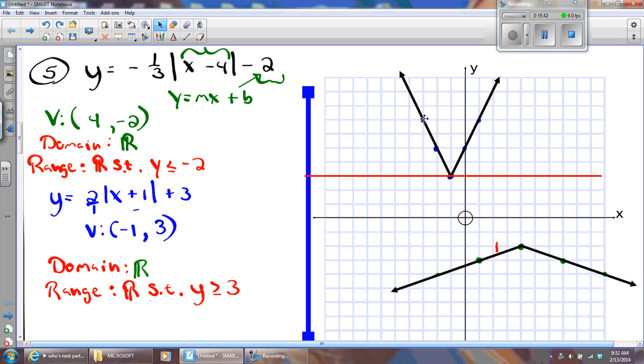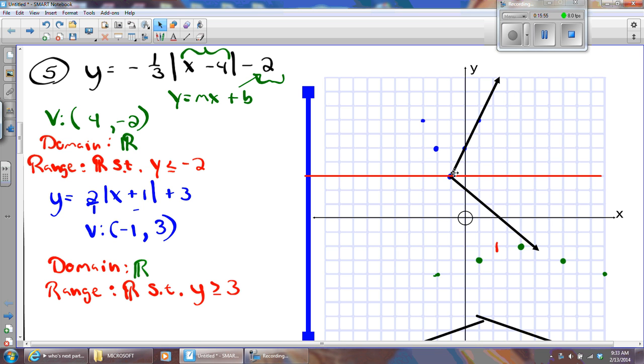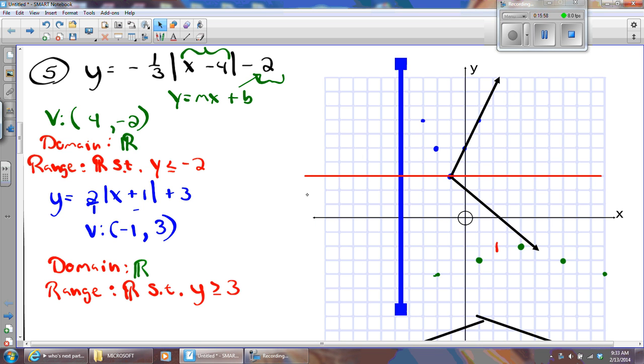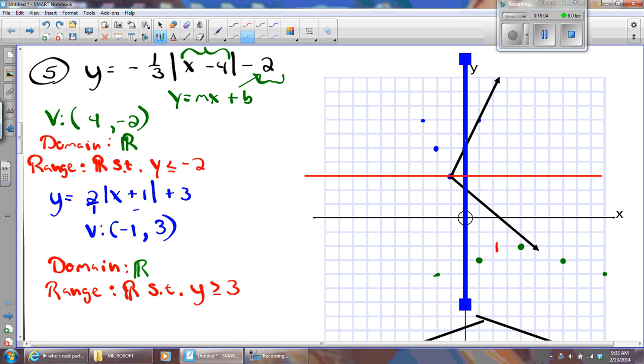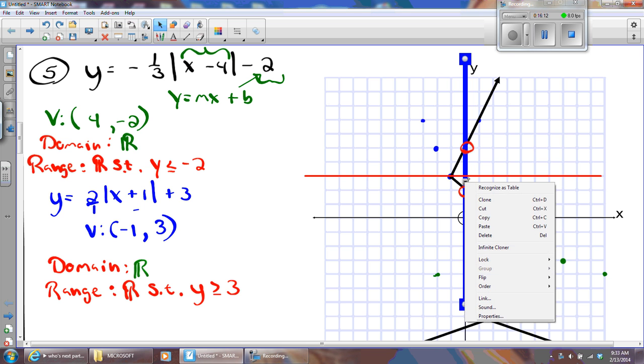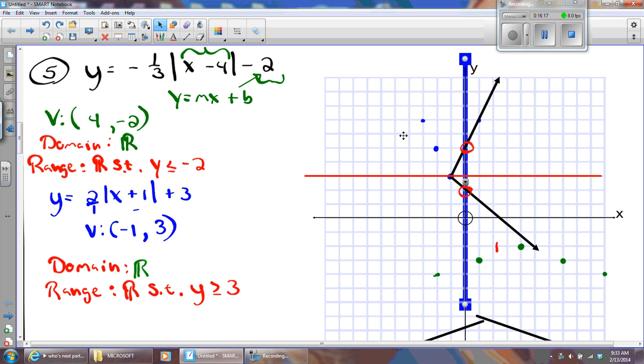Okay. Now, some of you might be wondering, well, wait a minute, Mr. Lawrence, show me an example of one that's not a function. All right, there you go. Let me get these out of the way. You see this V that's kind of opening to the right? If I put my vertical line here, I intersect the V in two places, don't I? I intersect the V right here, and I intersect the V right there. And maybe I should send that to the back so we can still see the V. Order, send to back. There you go. Yeah, that worked.